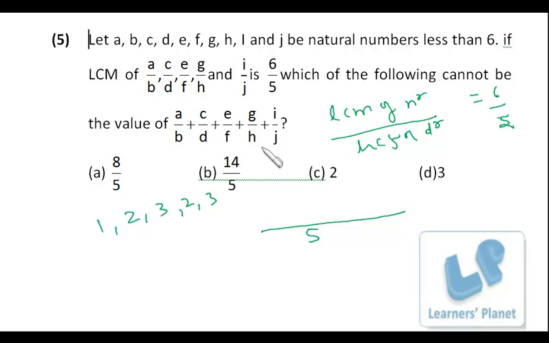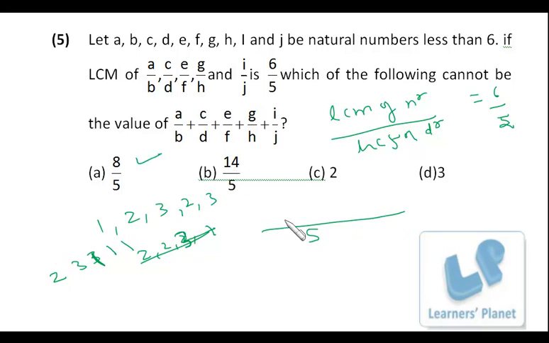Now we have to find out the value of this expression. Let's see whether we can get 8 or not. If we have 2, 2, 2, 1, 1, the sum goes 2, 4, 6, 7, 8, so we can get 8 in the numerator.